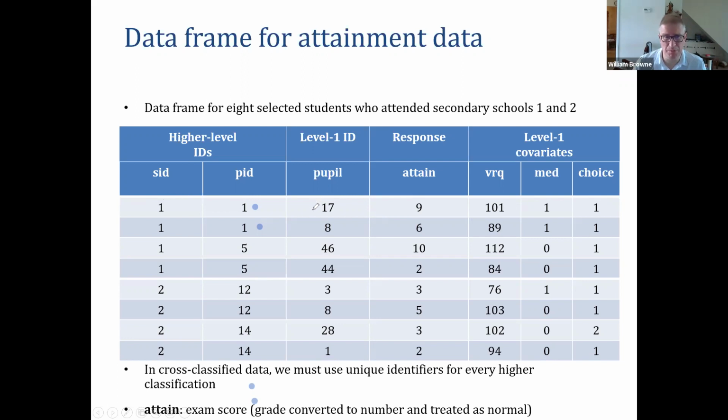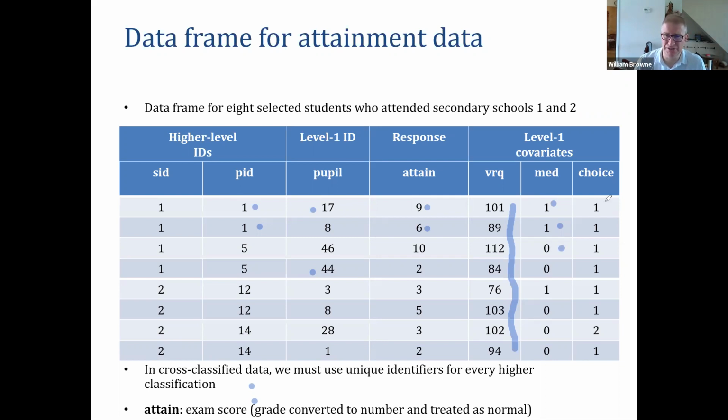We've got the pupil number here. These are just the numbers that we've given to each pupil. We've got their scores. So this first pupil scored 9, the next one 6. Their verbal reasoning score from age 11. How well their mother did in education. This is just a binary, whether they went past a particular level, so a 1 would be had higher education, versus a 0.